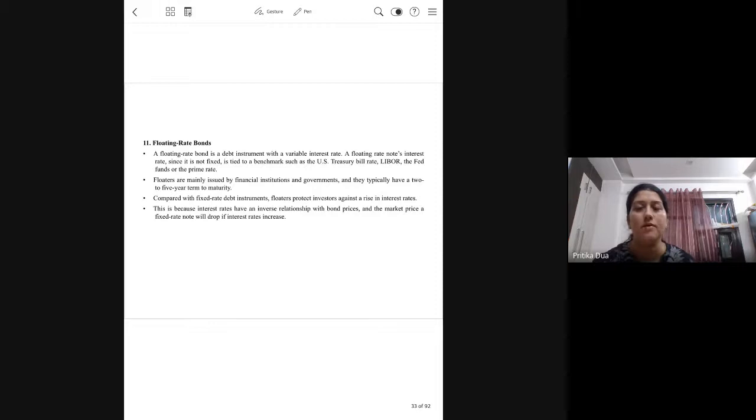LIBOR, if you have heard of it. It is the London Interbank rate, generally for currency markets. Yes, Nipun. So it is generally the benchmark rate for currency markets, the average of the interest rates offered.